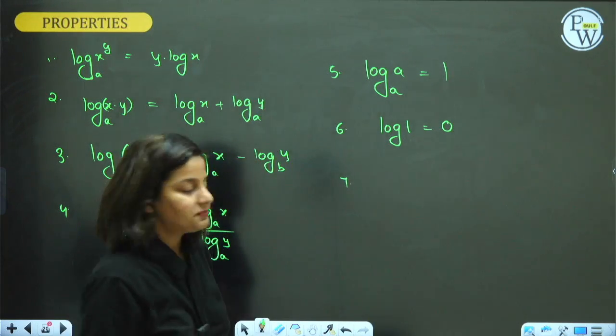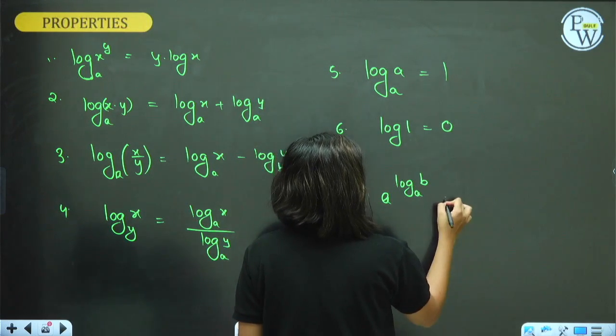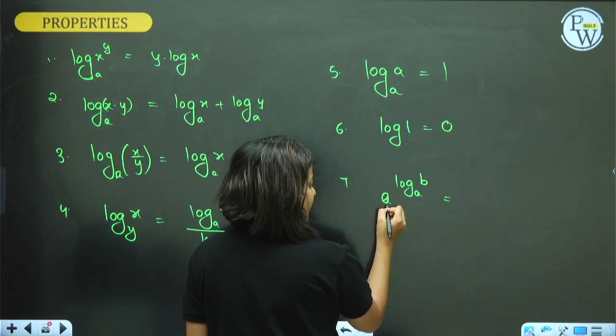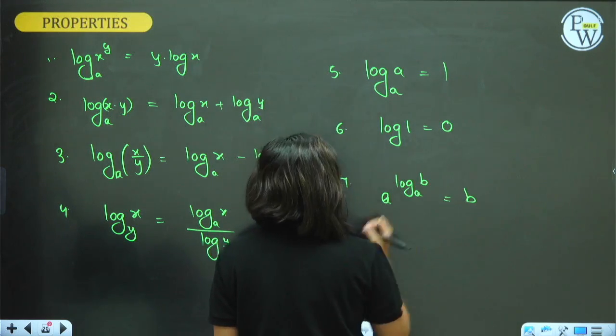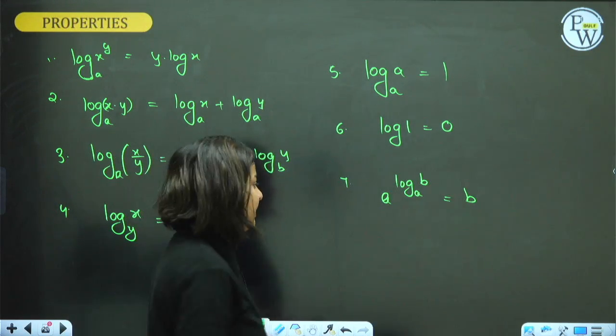7. A raised to log b to the base a. If these two numbers are same, like a and a, then the answer can be directly written as b. This b will directly come here.